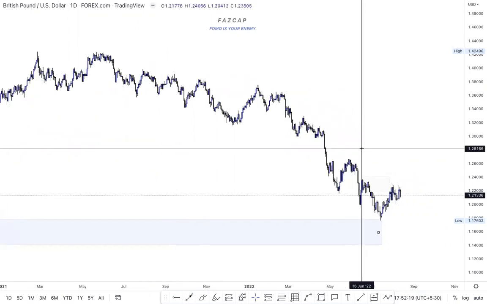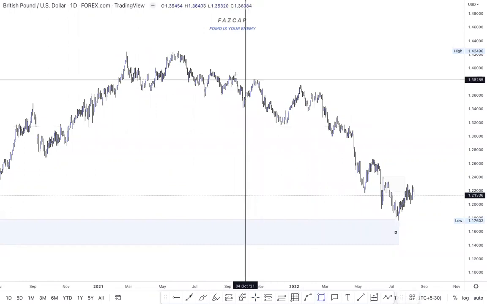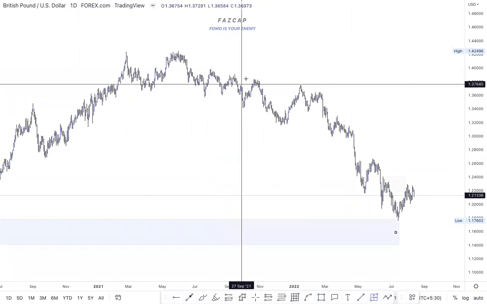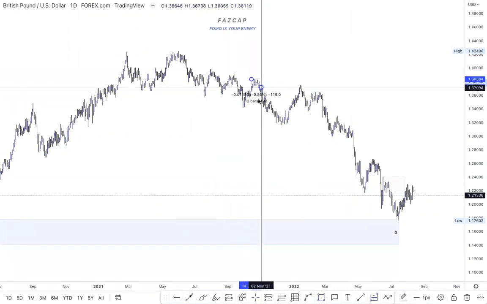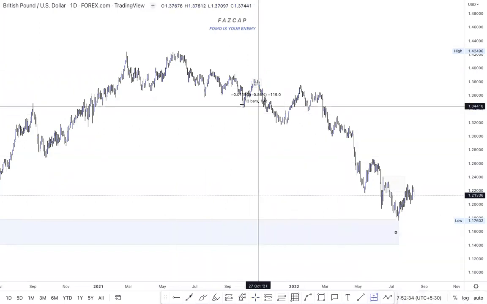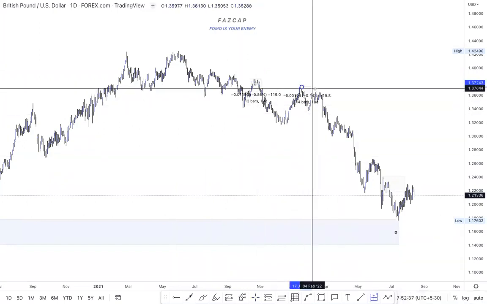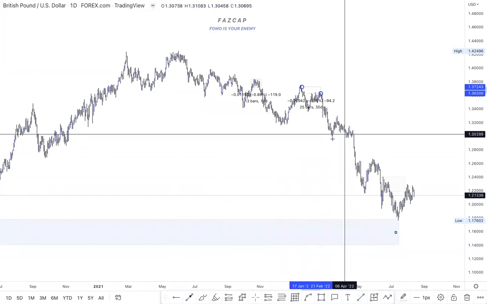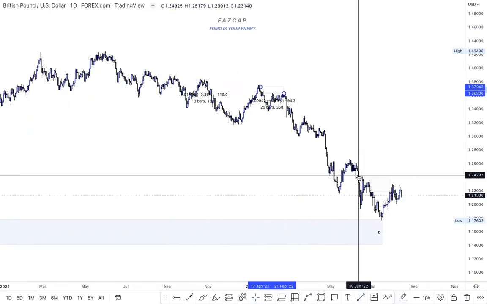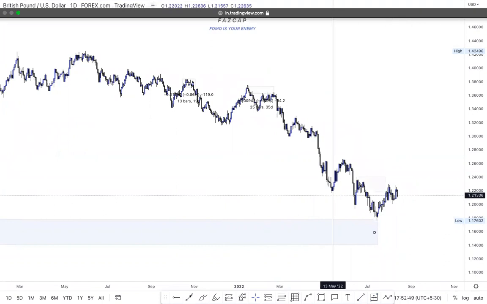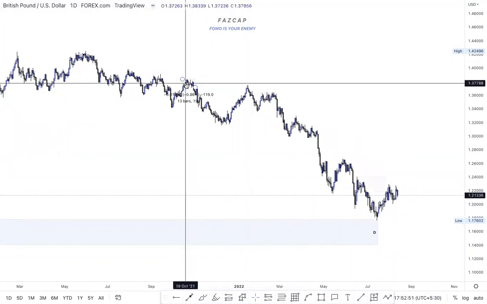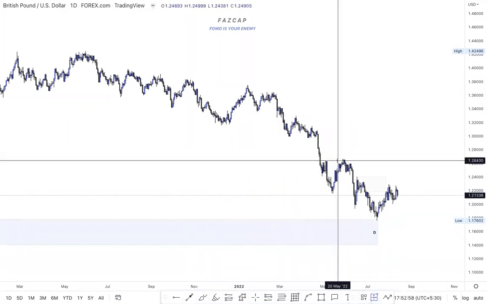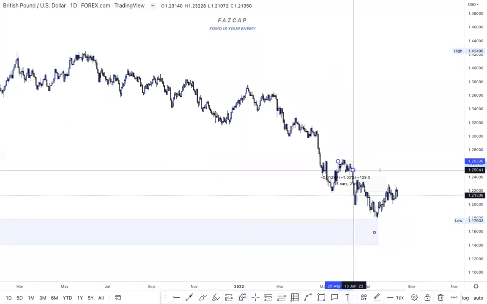For example, we hit this daily, this is the daily POI. How much time? See, 19 days. We broke this. This is the daily. What is the time before giving the last move? 35 days. Over a month, man. We broke it. We have this break of structure over there. We break this structure, we hit this daily, we break this daily. How much time did we spend over there? 23 days.